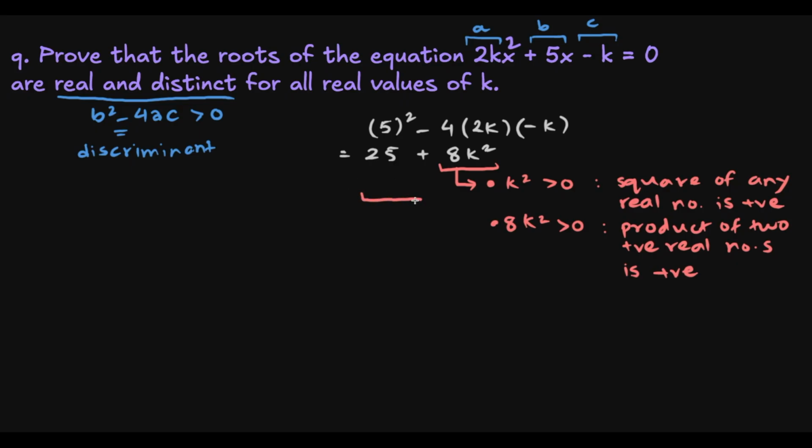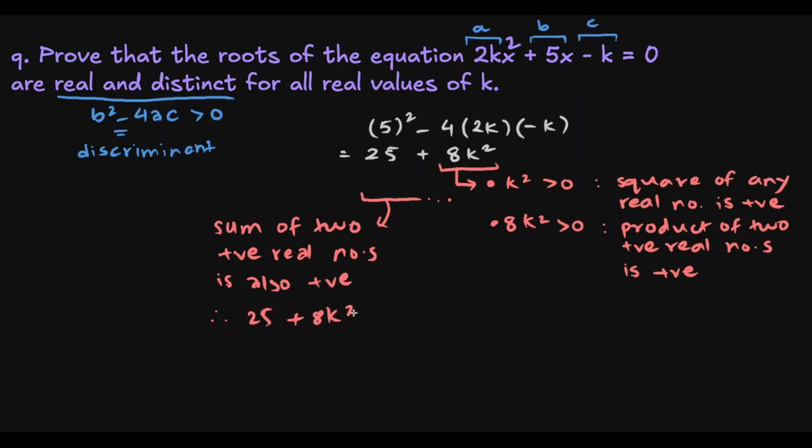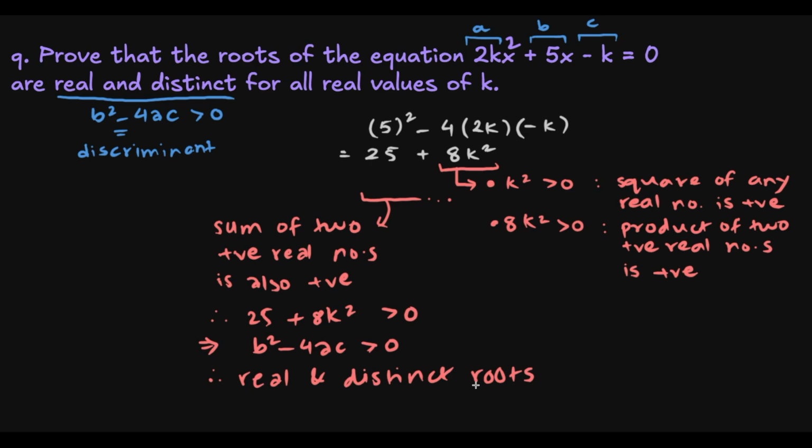Now taking a look at 25 plus 8k squared, we know that the sum of two positive real numbers is also positive. Therefore, 25 plus 8k squared is greater than 0. This obviously implies b squared minus 4ac is greater than 0. Therefore, we have real and distinct roots. And our proof is done.